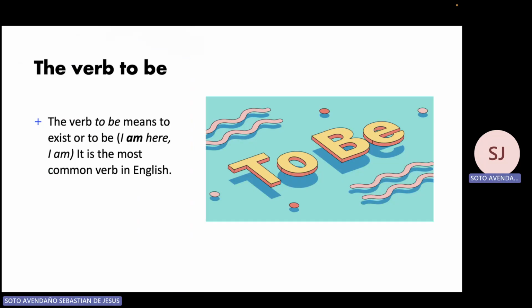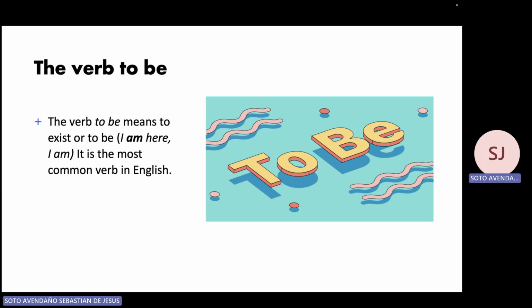Well, the verb to be means to exist or to be. That is what this verb represents. So it's going to tell us if you exist and if you are something. Exist or be. For example, in the first, we have I am here. That example is representing the verb to be when it refers to exist. And I am refers to be.